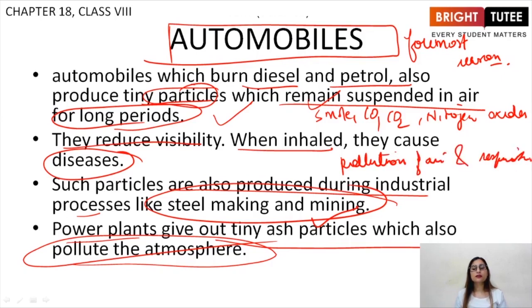So in order to keep our health good and to protect our air and natural resources, we must always think that automobiles must be utilized as little as possible, because they are causing a lot of pollution and diseases. So this was the second topic of your chapter, in which we studied how different components, human made or natural, contribute towards air pollution.